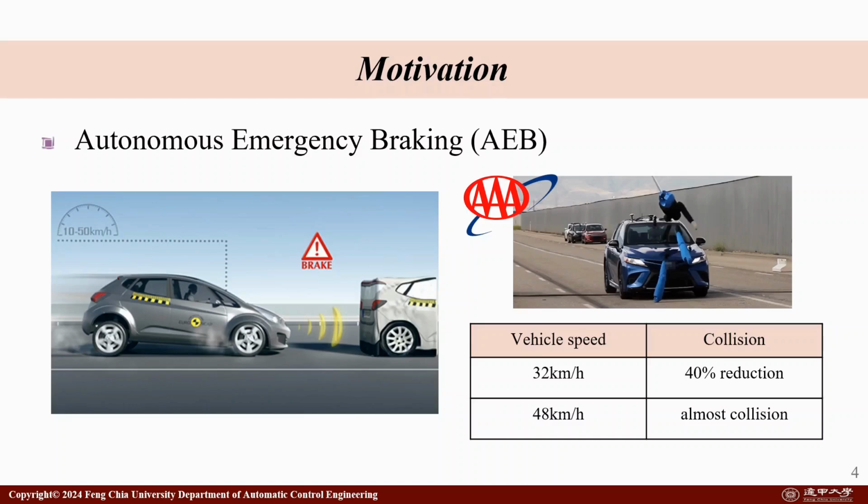But the American Automobile Association tests show that when the vehicle speed is 32 km per hour, it can reduce collisions by 40%. But when the speed goes to 48 km per hour, a collision almost always happens.